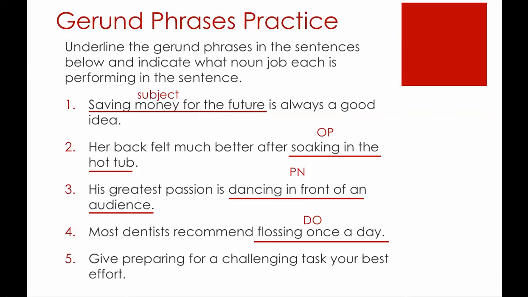Number 5, give preparing for a challenging task your best effort. Preparing for a challenging task is the gerund phrase. Preparing is the gerund. Challenging here is actually functioning as a participle modifying task. That entire phrase is functioning as an indirect object. What's being given? Effort. What's receiving the effort? Preparing for a challenging task.